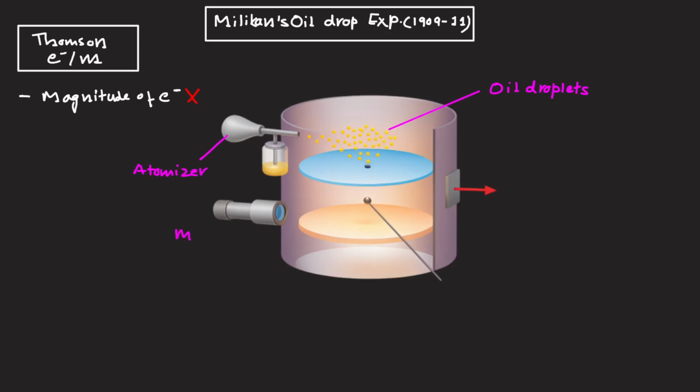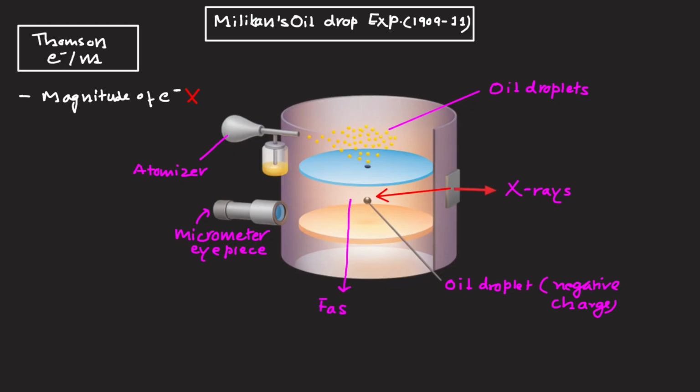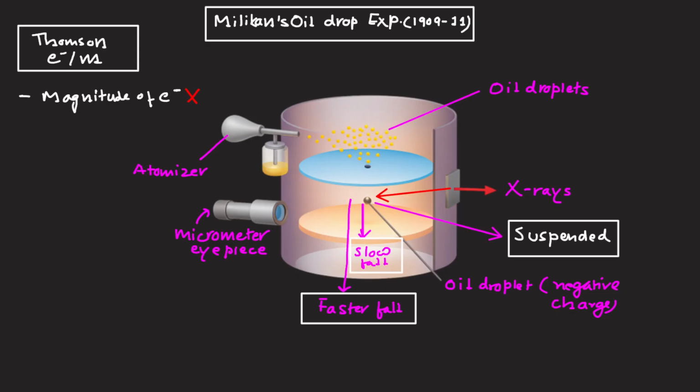Their fall was observed through a microscope with a micrometer eyepiece. X-rays ionized the air, causing droplets to pick up negative charges. By adjusting the electric field, Millikan could make a droplet fall faster, fall slower, or stay suspended when gravity and electric force were balanced.